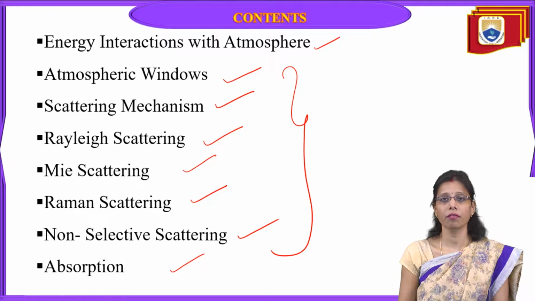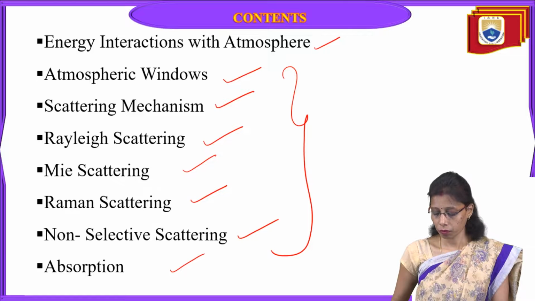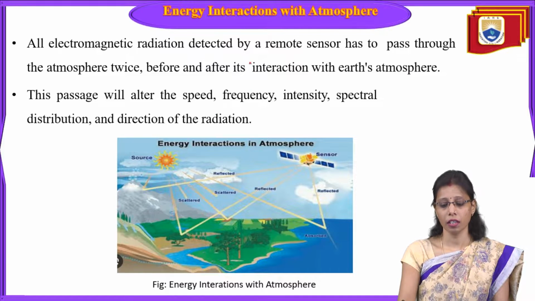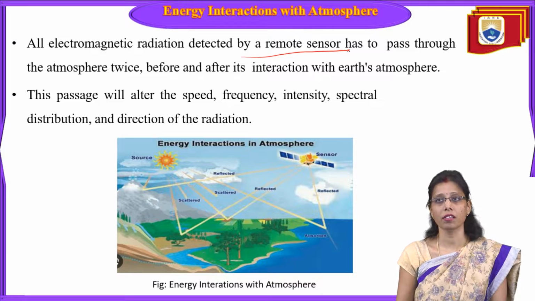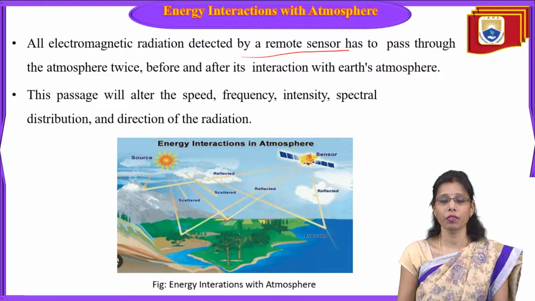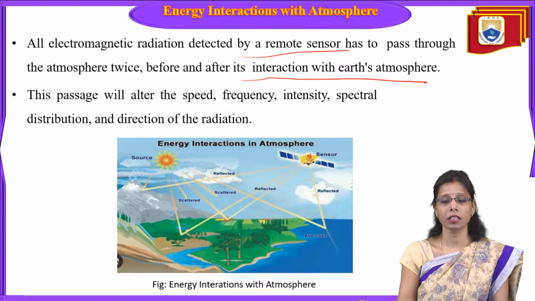In the previous lecture, we discussed the sun's energy, the electromagnetic energy. The electromagnetic energy, when it travels through space, has to pass through many dust particles and many things which will absorb the energy, or many mechanisms will happen in the atmosphere itself before it reaches the ground. So electromagnetic radiation detected by a remote sensor has to pass through the atmosphere twice, before and after it interacts with the Earth.